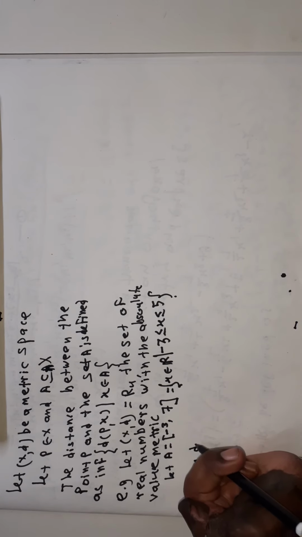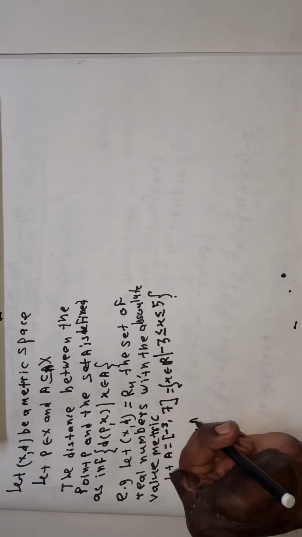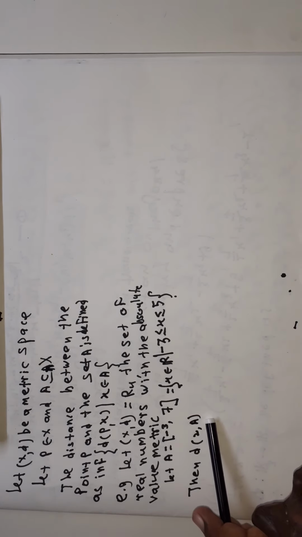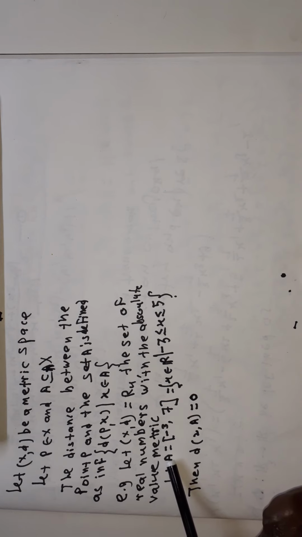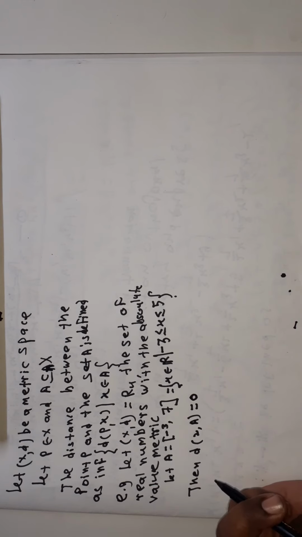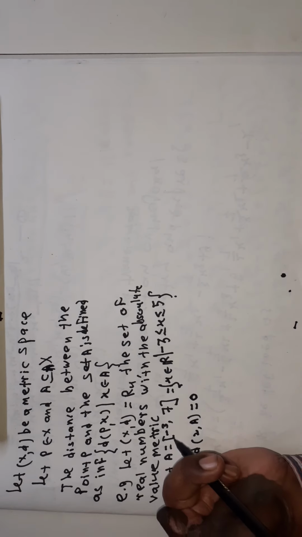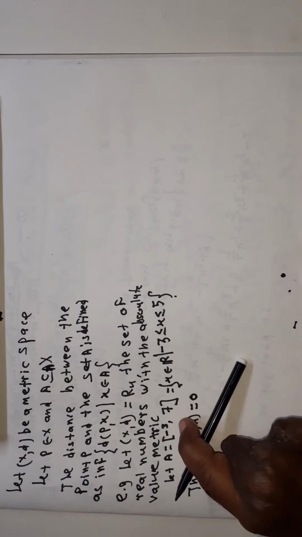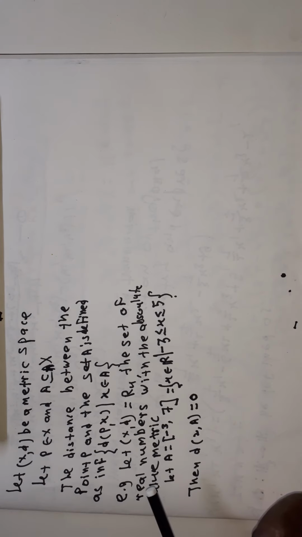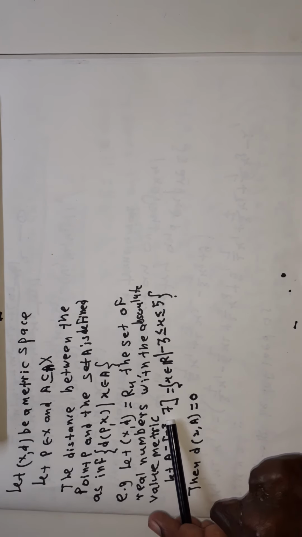The distance between P and A, the distance between 2 and A. The distance between the point 2 and the set A is equal to 0, because 2 belongs to the set A. The distance between x and A is equal to the infimum of the set of distances between P and x, where x belongs to A. Now see here, 2 belongs to the set A, and therefore the distance between 2